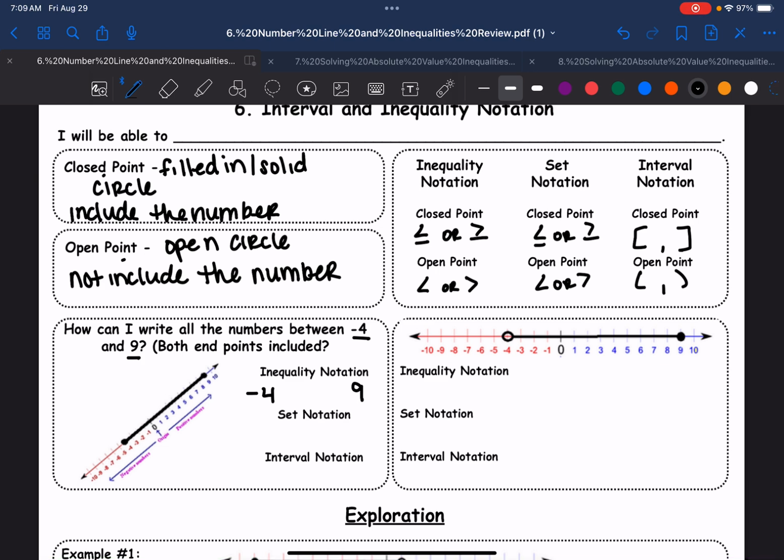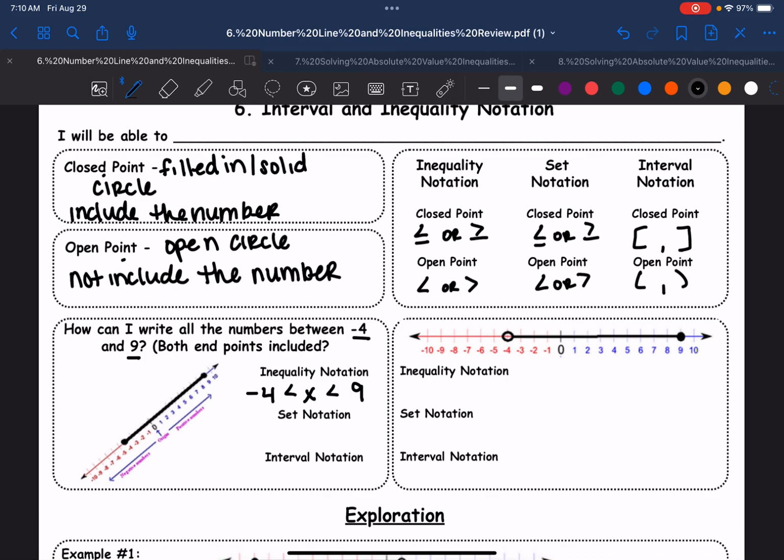And we're going to have, remember that we said all the numbers between. So if we're talking about what are the possible x values and they're in between, x needs to be in between. So when we're doing inequality notation with two numbers, we're going to write the smaller one on the left, the bigger one on the right. And how do you determine which symbols to use? Well, if you have two given numbers, and we're doing the in between, your symbols must point in the same direction. And they're always going to point towards the smaller number.